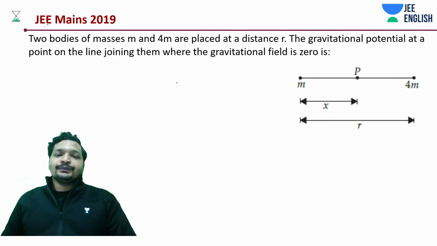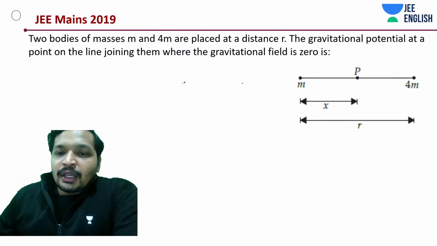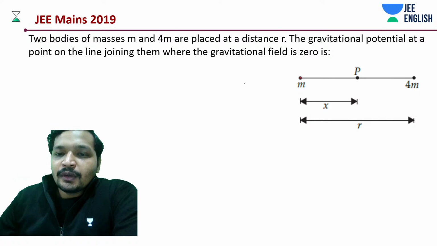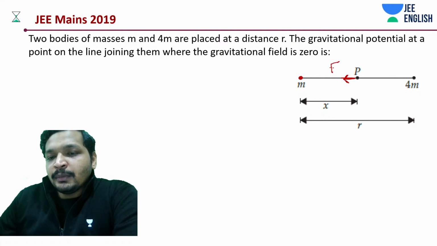First of all, let's take a point P. I'm going to do a thing as usual, we'll be assigning some color codes to mass m. The field is going to be in this direction, E due to mass m.